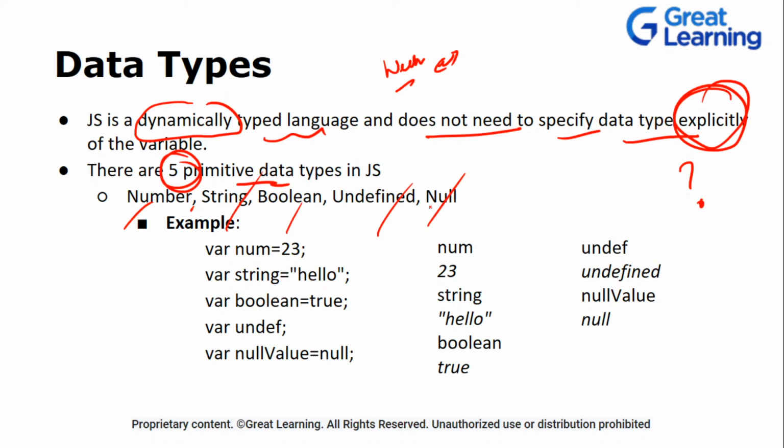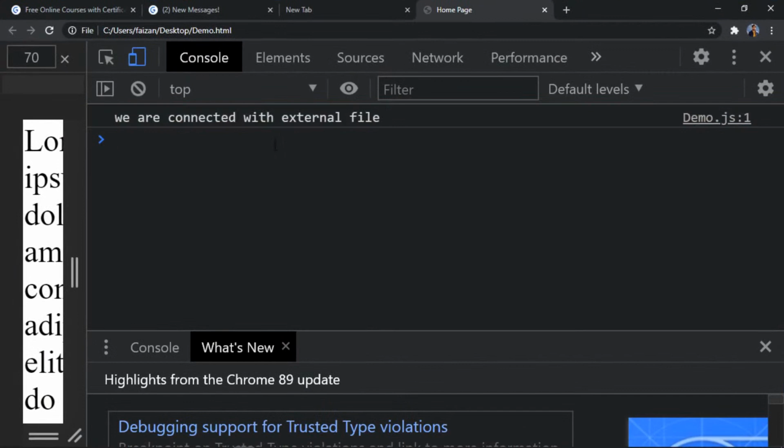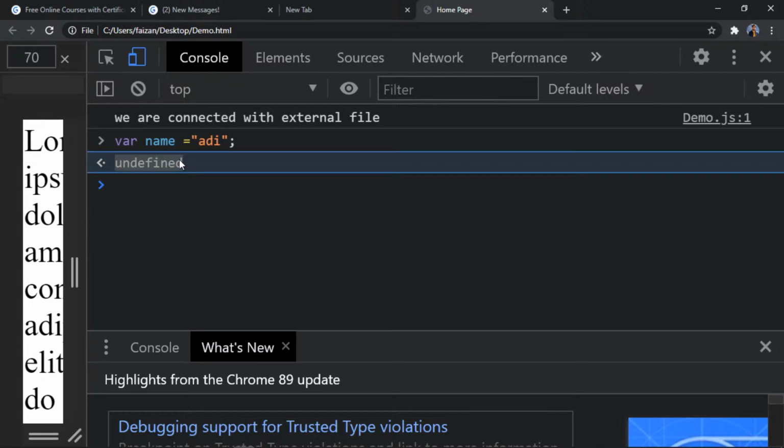Now let's do a little bit of a demo session and see how things work. Let's go back into our console and analyze the different types. You write var name and then, let's suppose, Aditya. Don't worry about this undefined: when you talk about functions, or whenever you're not returning anything, it will return undefined. When we get to functions, you will understand what this means.